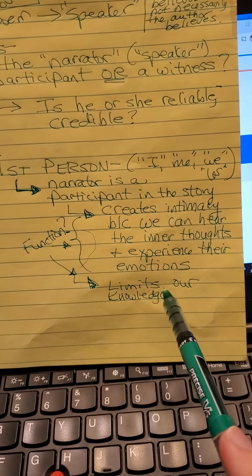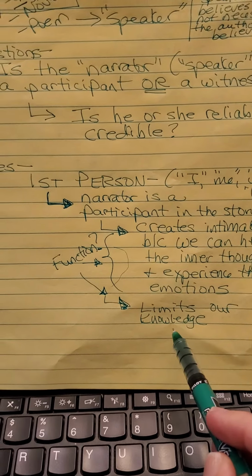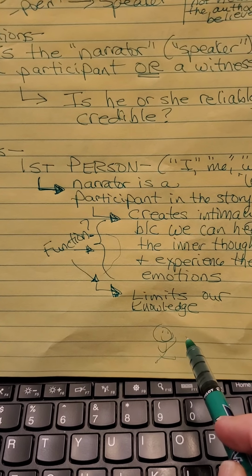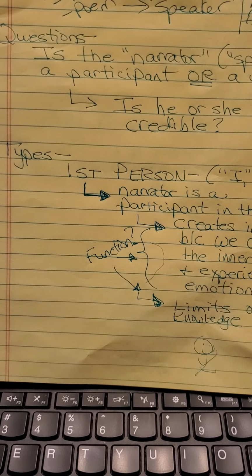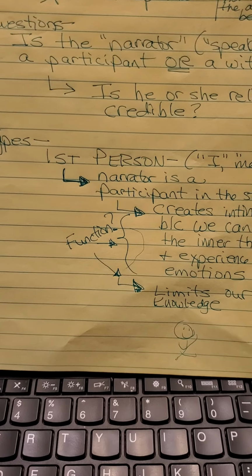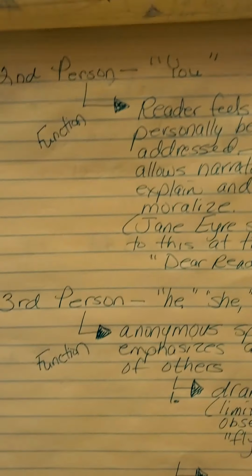This, however, is also going to limit our knowledge, because if we're really focused on just one person, then we're limited to that person. That's something else we have to be aware of. It's kind of like sitting at the lunch table and listening to one person's point of view. Well, that's the only part of the story that we're getting. And so sometimes we have to question that.